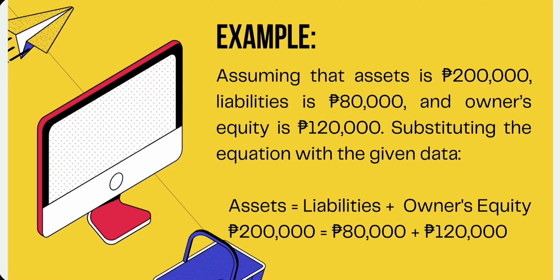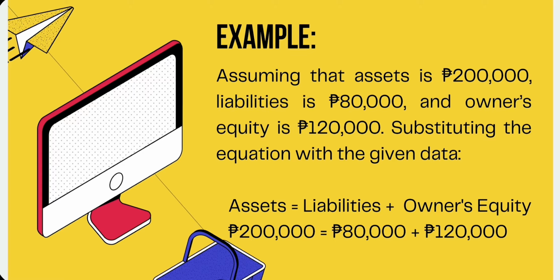If the owner wants to determine how much is his claim over the assets, use this formula: owner's equity equals assets minus liabilities. If the creditor wants to know how much are their claims over the assets, you can also use this formula: liabilities equals assets minus owner's equity.